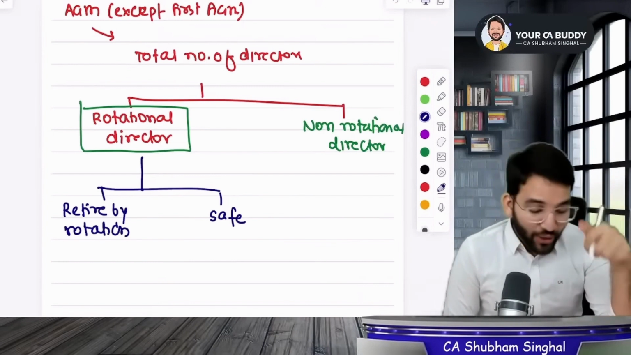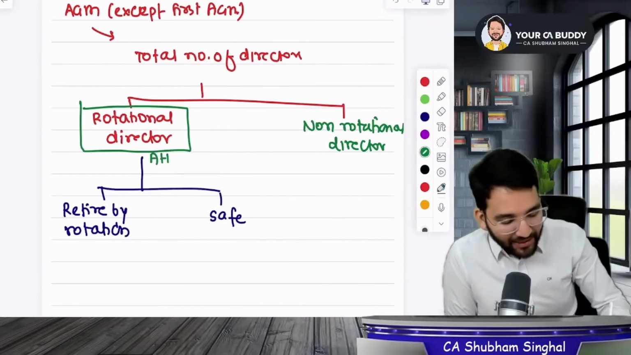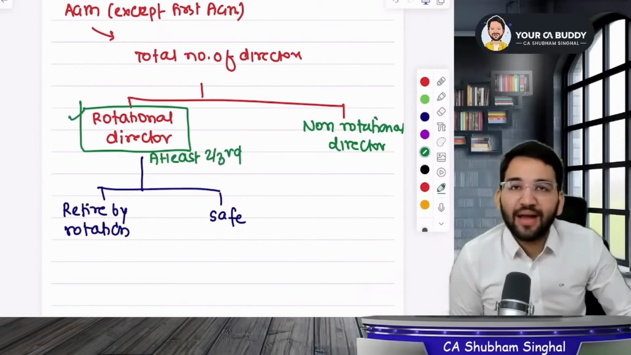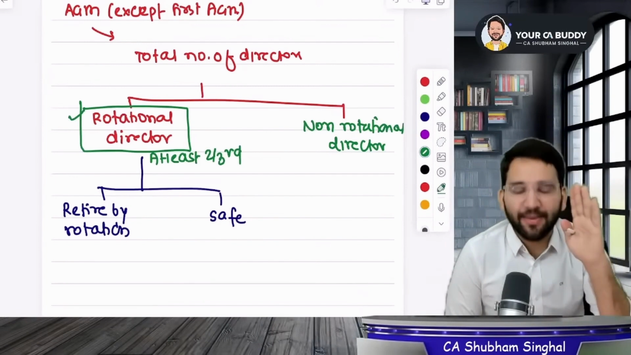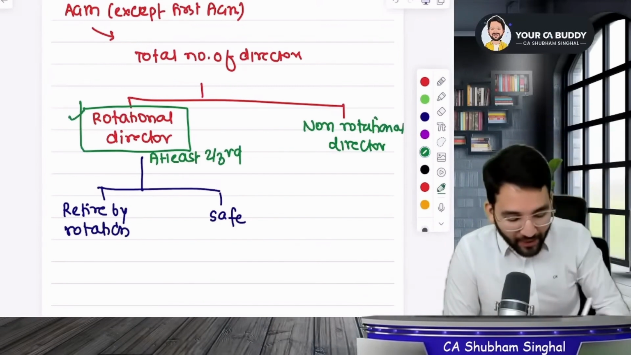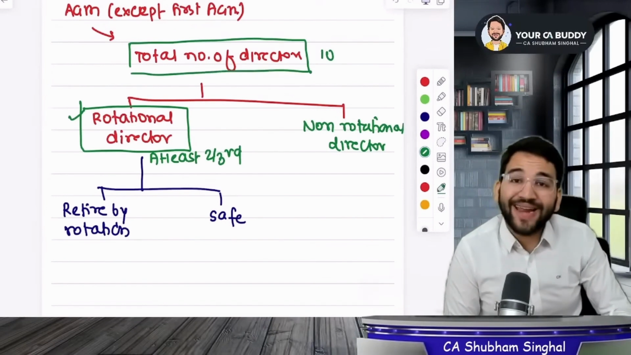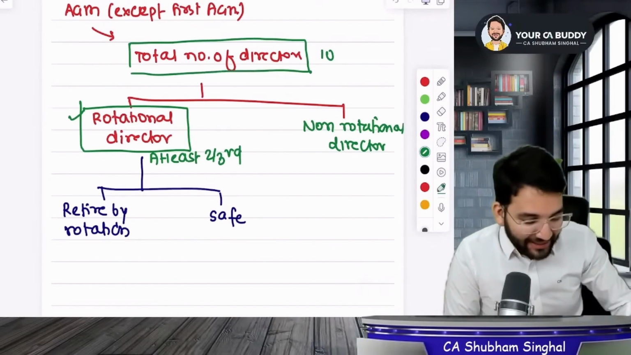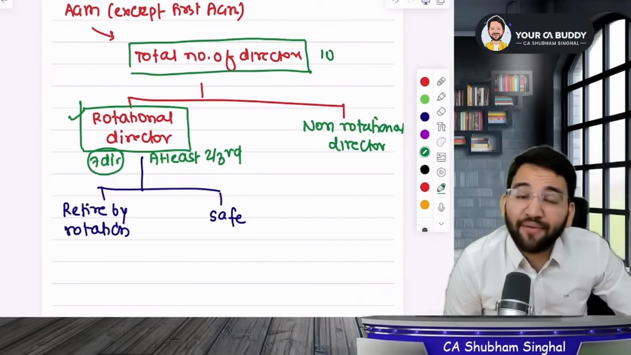Now comes the question, how many people? So out of the total number of directors, at least 2/3 of these people will become rotational. Meaning at least 2/3 will leave. Now let me explain the 2/3. Suppose a situation arises whereby you have a total of 10 directors. So here at least 2/3 of them, which counts for 7 directors, will have to leave the board. Clear? 7 directors will have to leave.